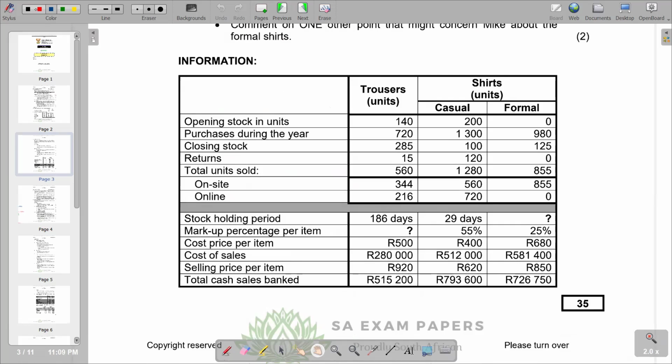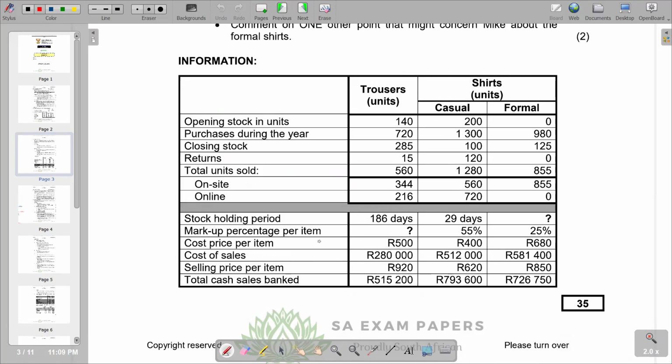We need to identify the gross profit for trousers. It is not given, so we can calculate it.